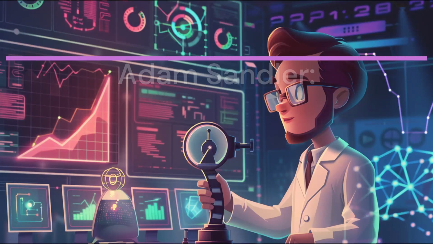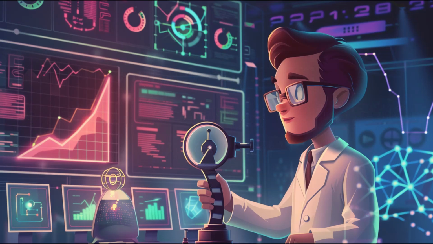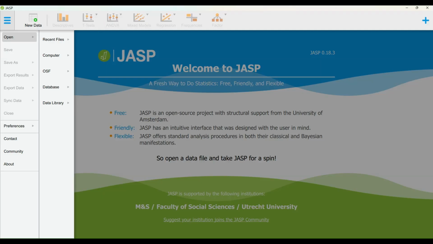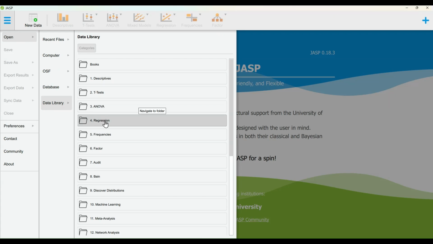Adam Sandler. Bayesian Pearson's correlation with JASP. This dataset, Adam Sandler, provides Rotten Tomatoes ratings and box office success for movies featuring Adam Sandler.